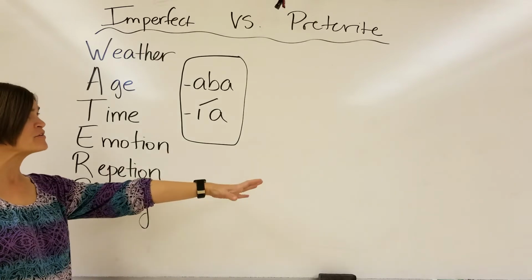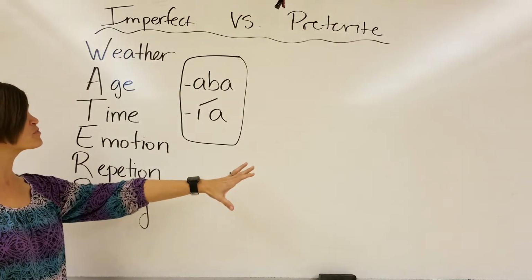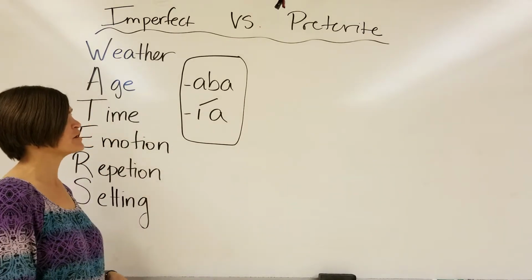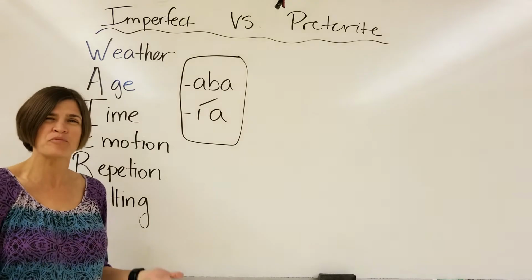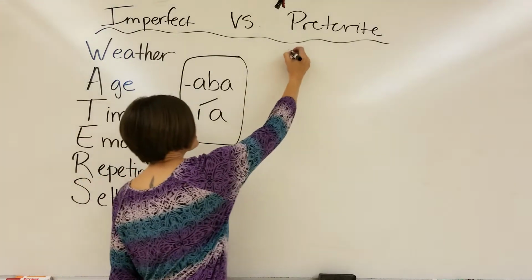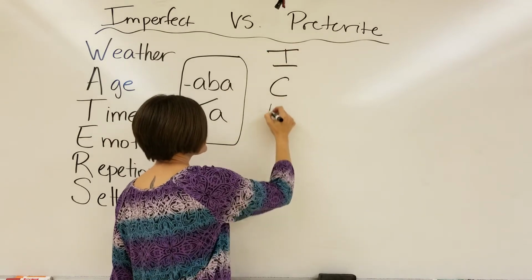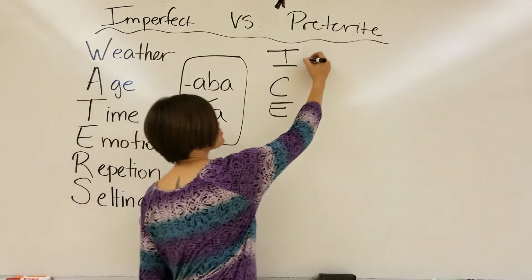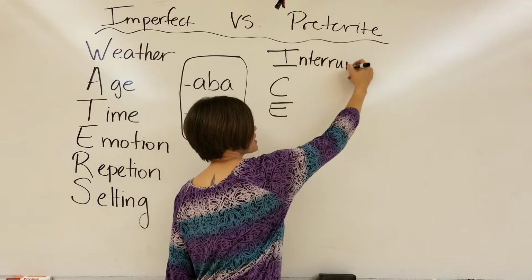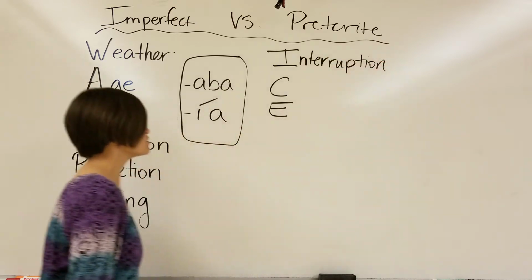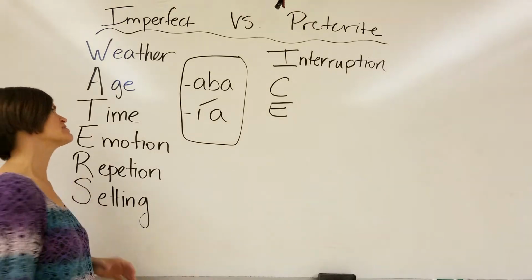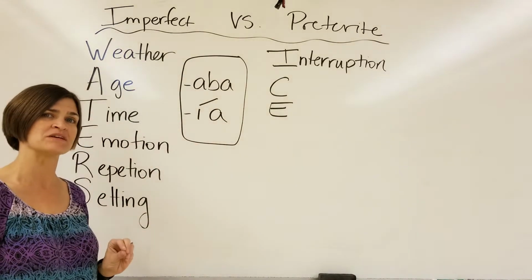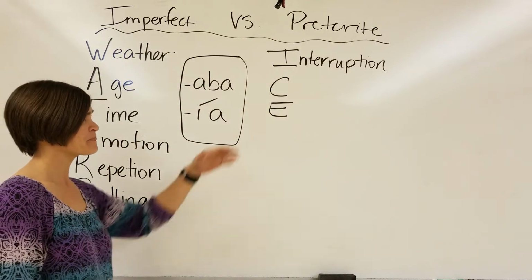When we talk about the preterite, my biggest thing about the preterite is to remember that it is a single past action. Just like we say in the song, the preterite is a single past action. But I did try to come up with a quick acronym for when we use the preterite, and the acronym that I created was ICE. So we can use the preterite for an interruption of some kind. So we have the setting, this is what was happening, this is all the things that were going on in the scene when, boom, there was an interrupting event that took place. That would be in the preterite.